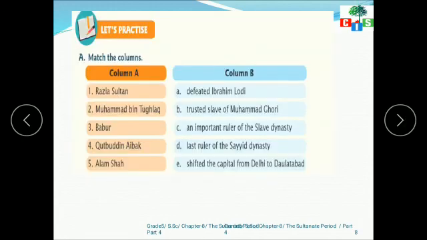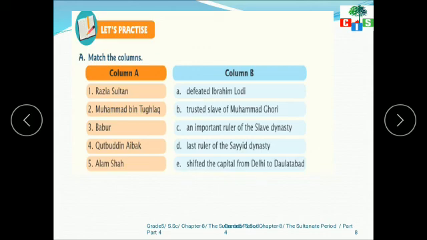Now move to the next. These are the question answers which are given in your textbook exercises. First we have match the following. This you have to do in your textbook only. So first is Razia Sultan. Razia Sultan is basically, the answer is an important ruler of the slave dynasty, that is C. Muhammad bin Tughlaq, the answer is shifted the capital from Delhi to Daulatabad, that is E.